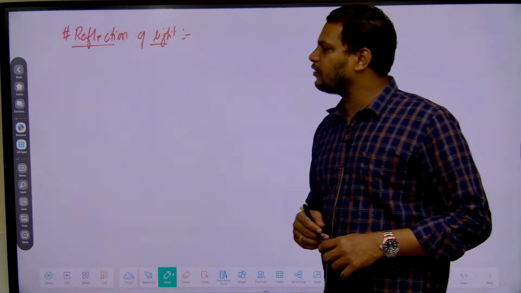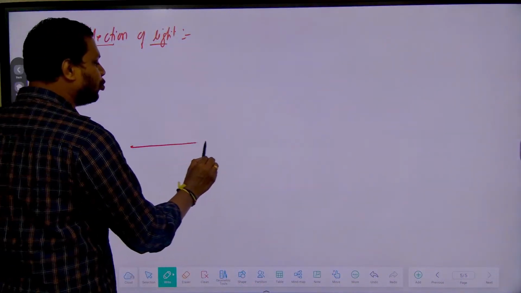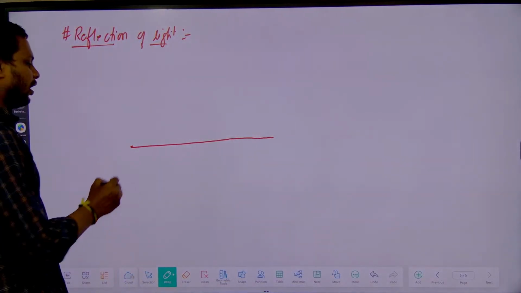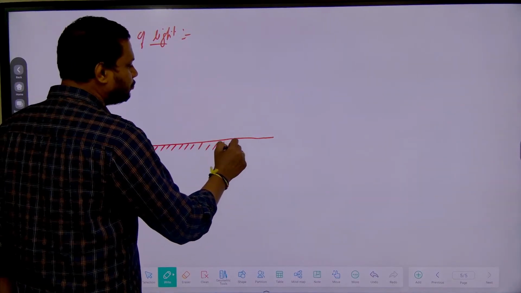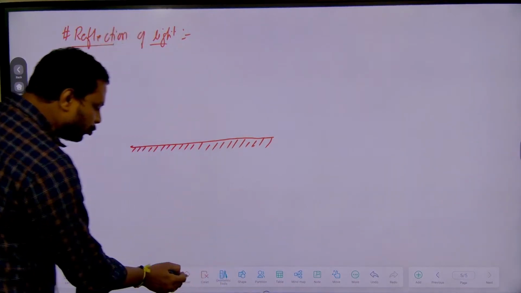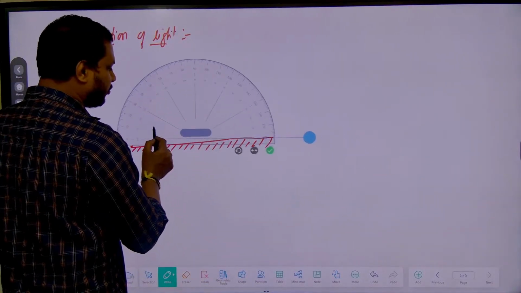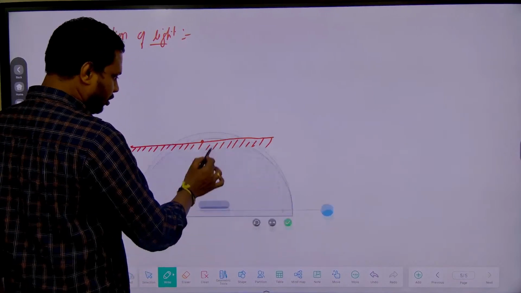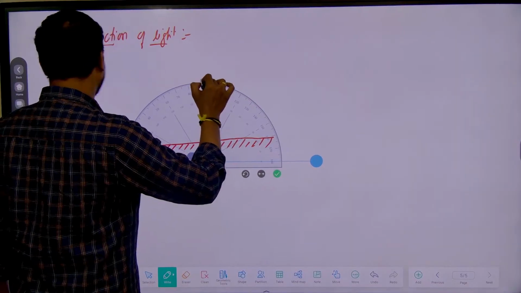What do you mean by reflection? For suppose, if I take any smooth surface, I'll take this as a smooth surface. Now for this smooth surface, if you draw a perpendicular line like this, for suppose I'll take one point here. From that point I'll draw a perpendicular line.